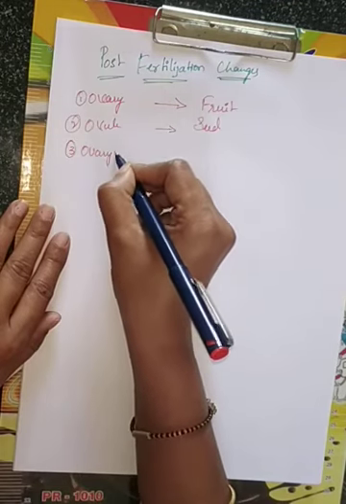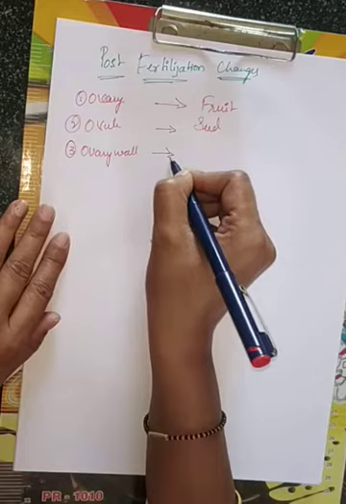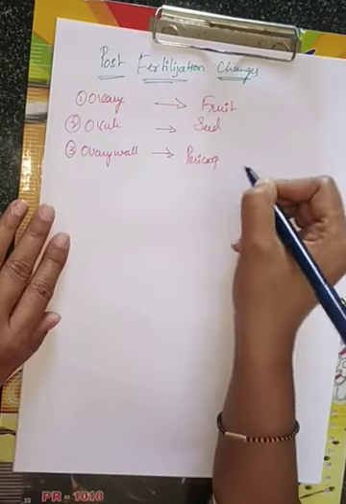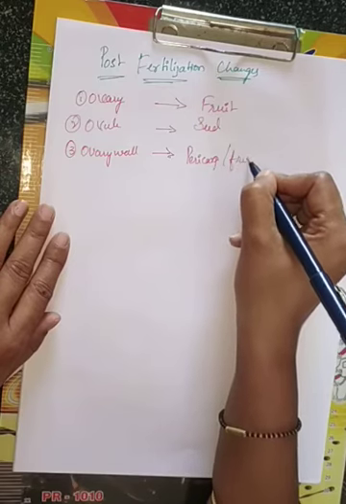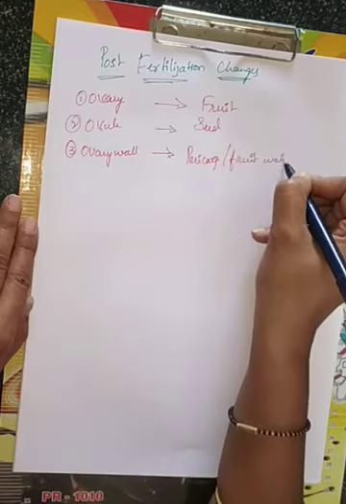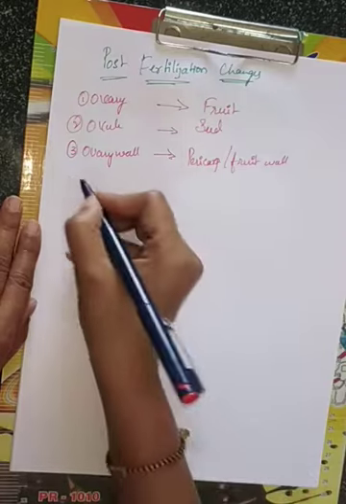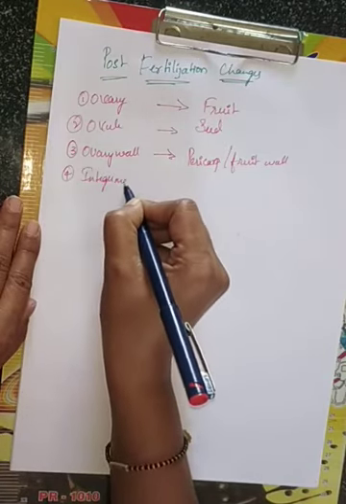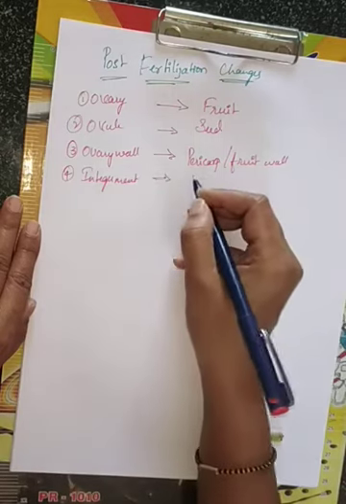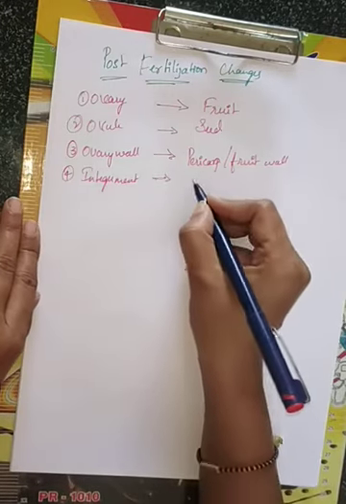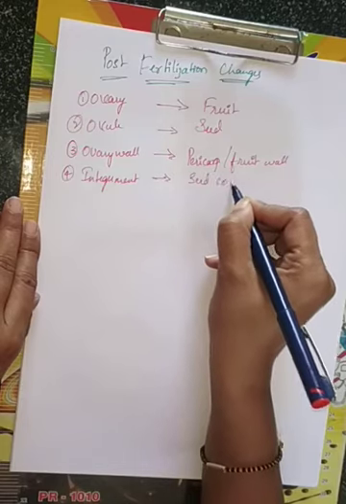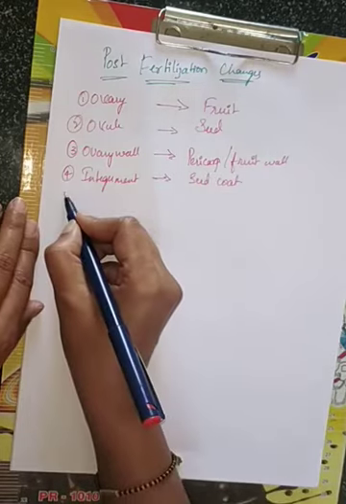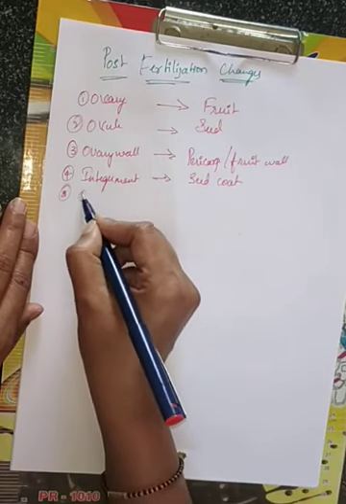Next, ovary wall will form into pericarp. Pericarp means nothing but the fruit wall. And then integuments will form into what, seed coat. The seeds will be having some coats, no? Outer integument and then inner integument.